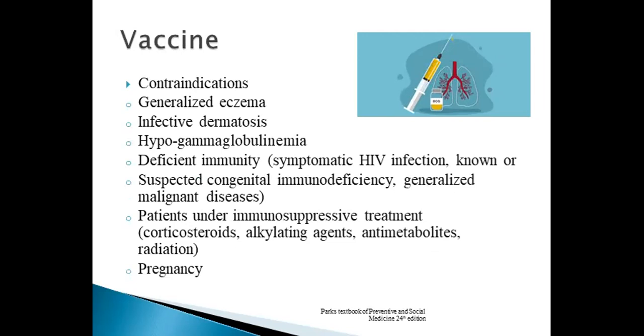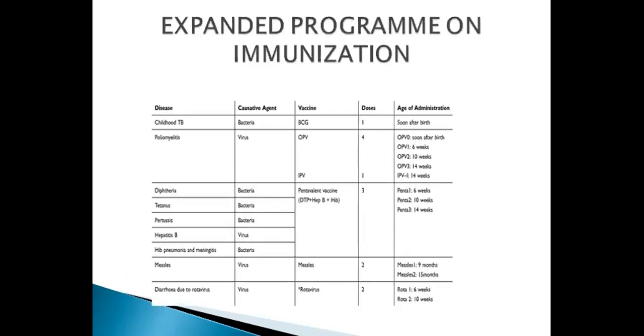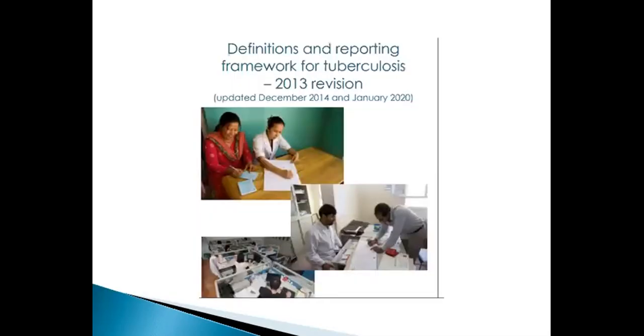Contraindications of BCG vaccine: generalized eczema, infective dermatosis, hypogammaglobulinemia, deficient immunity, suspected congenital immunodeficiency, patients under immunosuppressive treatment, or pregnancy. In the EPI immunization schedule of Pakistan, BCG is given to children below 4 years of age by the intradermal route soon after birth. WHO response to TB.